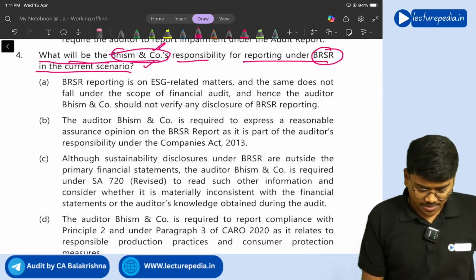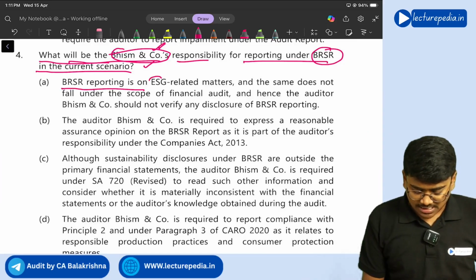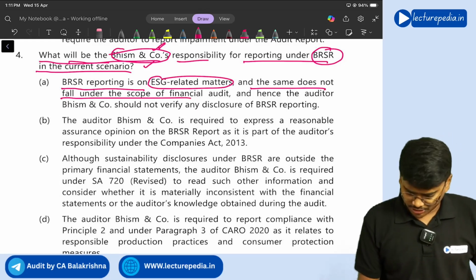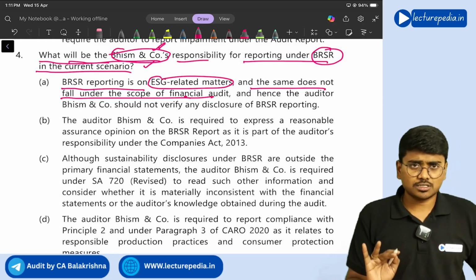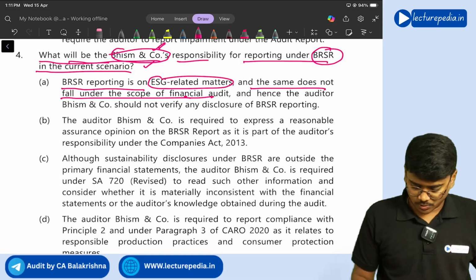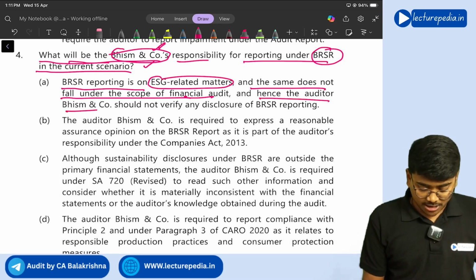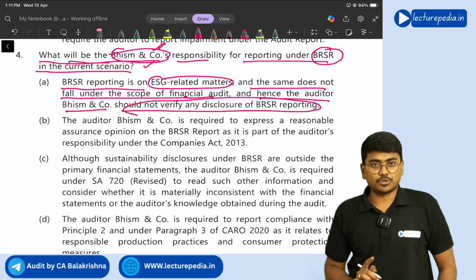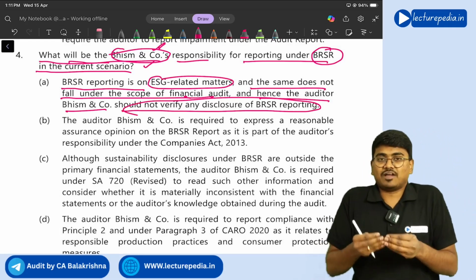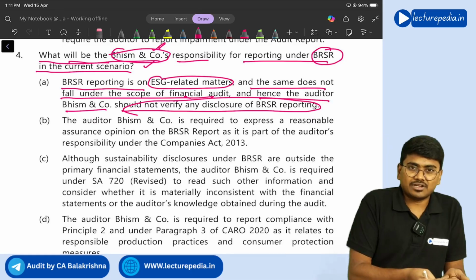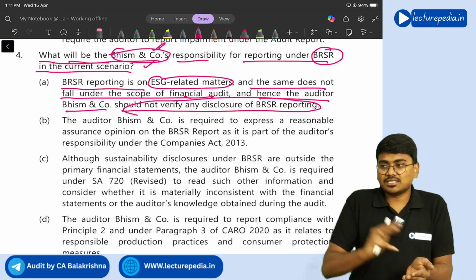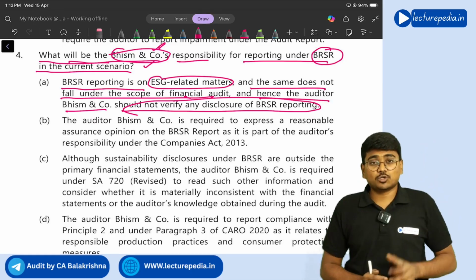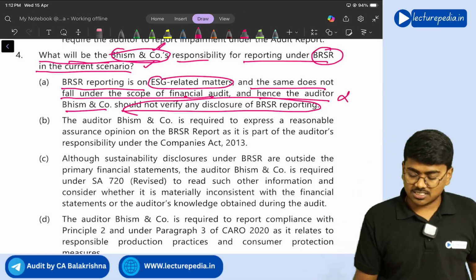Option A says BRSR reporting is on ESG related matters and the same does not fall under the scope of financial audit. Yes, it doesn't fall under the scope of financial audit. It is correct. And hence, auditor Bhishma and Co. should not verify any disclosure of BRSR reporting. No, just because it doesn't come under financial audit, it doesn't mean that you should not read BRSR. There is a responsibility as per SA 720 to read BRSR. So option A is wrong.